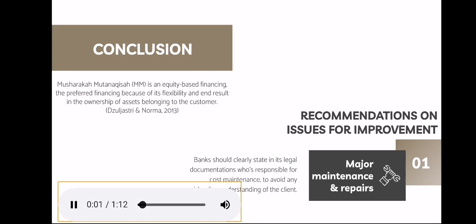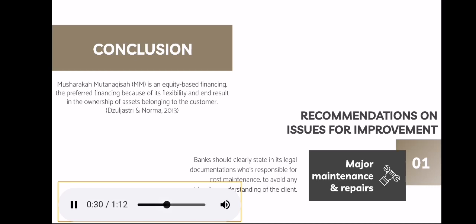In conclusion, Musyarakah mutanaqisah as an equity-based financing instrument is better than debt-based financing because of its flexibility and the end result in the ownership of the asset belonging to the customer. Musyarakah mutanaqisah was previously suggested as a better alternative to replace the controversial BBA. However, till today, almost half of the Malaysian Islamic banks that offer Musyarakah mutanaqisah financing have stopped providing it. There are some issues to be tackled for improvement.